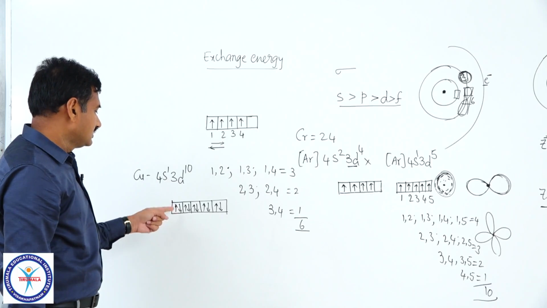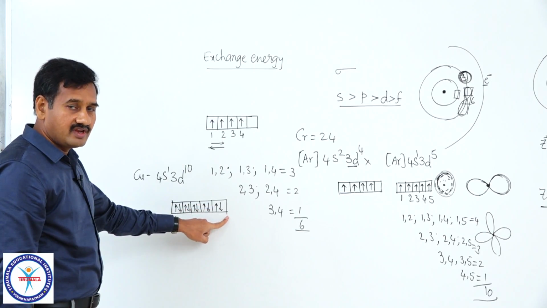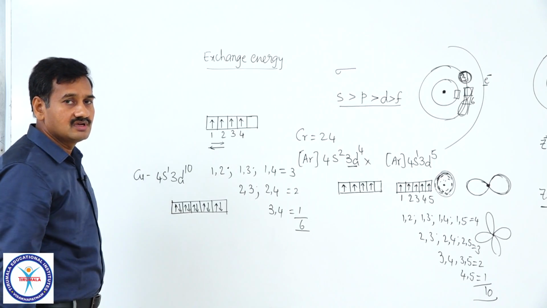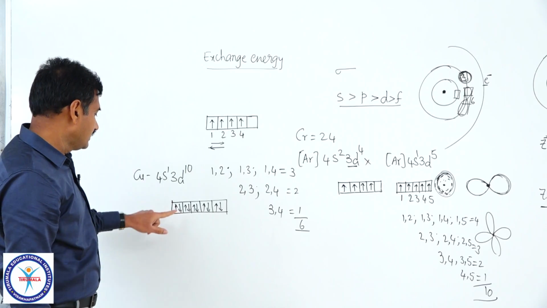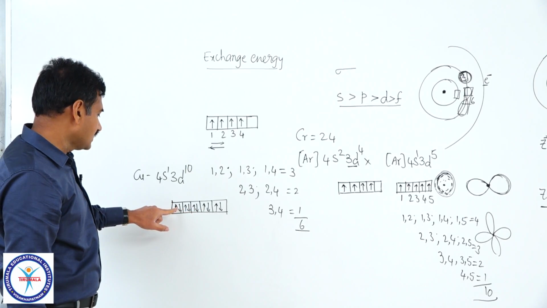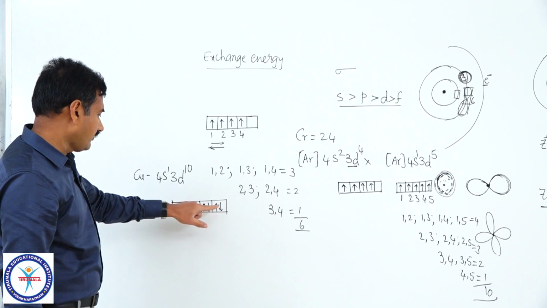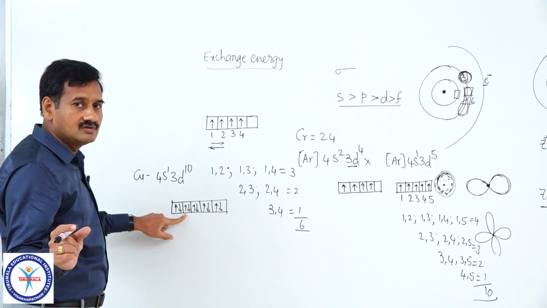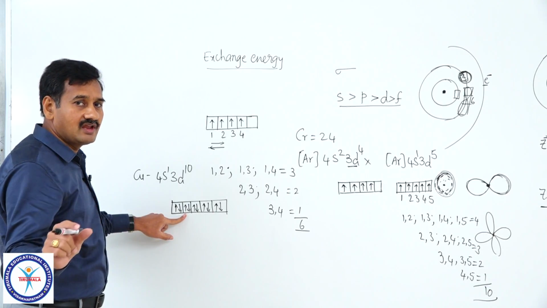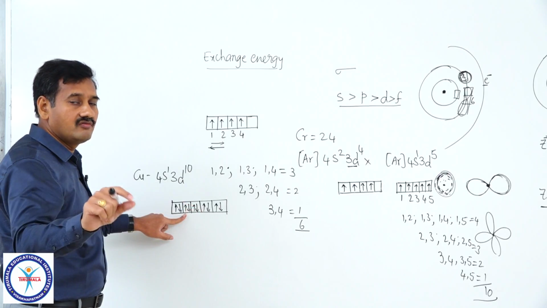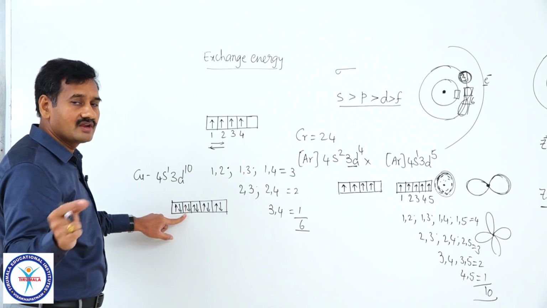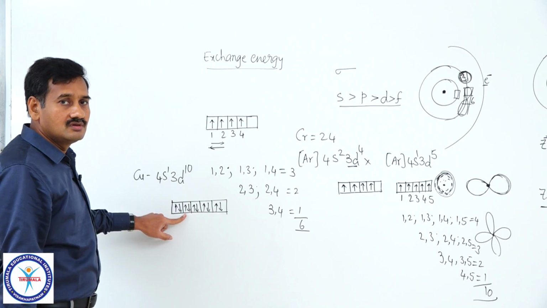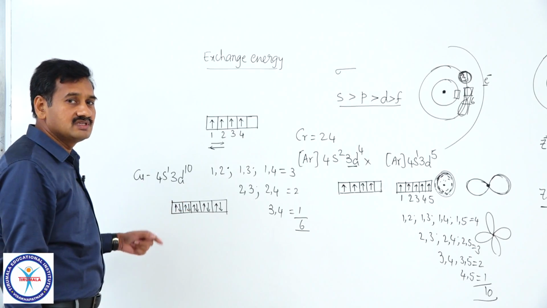Another reason is the symmetry of the orbitals with a completely filled configuration, and one more reason is the larger number of exchanges with electrons having parallel spin. With this configuration, the number of electrons with parallel spin is 1, 2, 3, 4, 5, and 5 more electrons are there. So, 5 electrons of one set have one kind of spin, and 5 electrons of another set have the opposite spin. So, more exchanges are possible with the d10 configuration, hence the atom is extra stable.